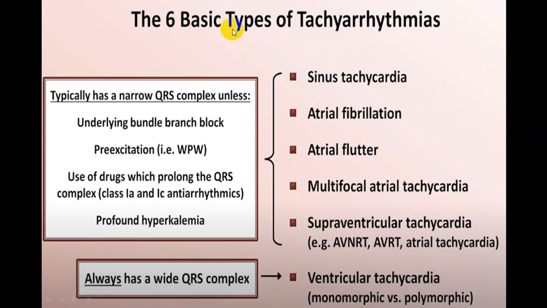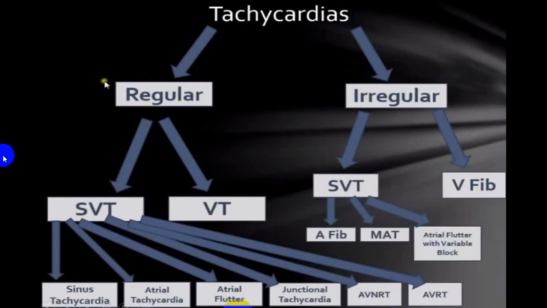So almost always we say that if there is a wide QRS complex tachycardia, unless proven otherwise, consider that as ventricular tachycardia. But do not forget that SVT with aberrancy, because of these conditions, can produce broad complex or broad QRS tachyarrhythmias.